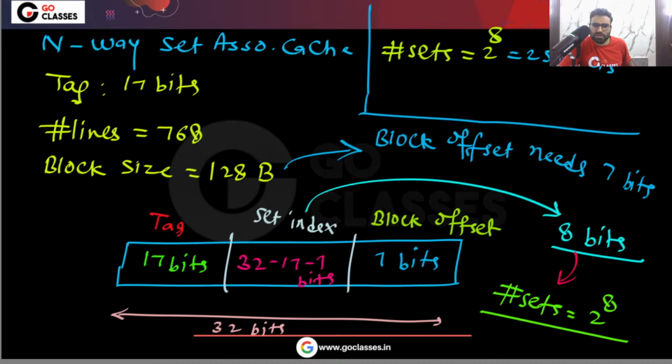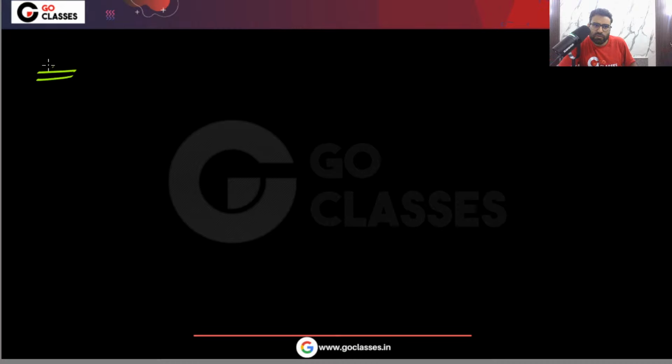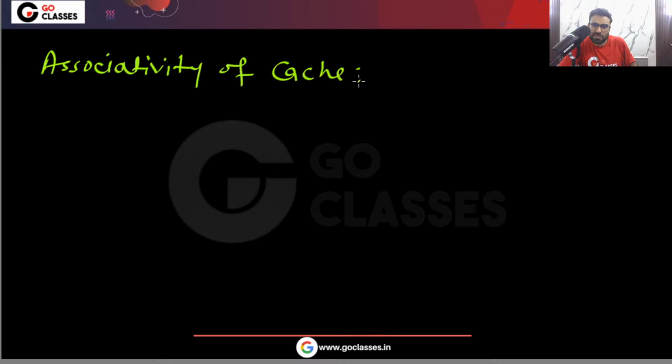The associativity of a cache is the number of lines per set.